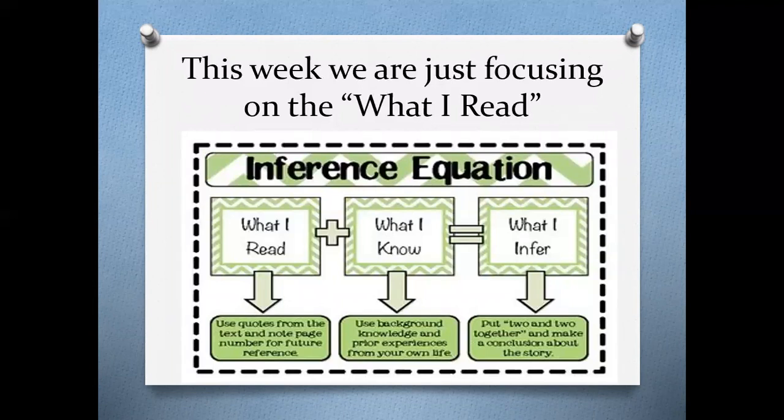And I know we've talked about this before. When you make an inference, you use what you read, what you know, and then you can infer. So this week is basically just focusing on the what I read part. And then we're going to use what I know, which is your background information or knowledge or prior experiences. And then we can put both of these together and we can make an inference.